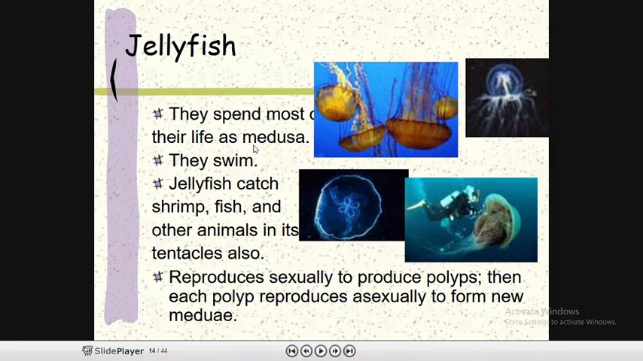Now the next one is the jellyfish. They spend most of their lifetime as a medusa, floating from one place to another. They are free-floating organisms, and they swim. The jellyfish catch shrimp, fish, and other animals in their tentacles. They reproduce sexually to produce polyps first, and then they become a medusa. Then each polyp reproduces asexually to form new medusae.